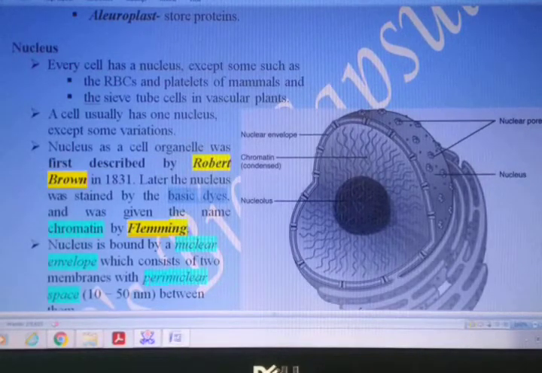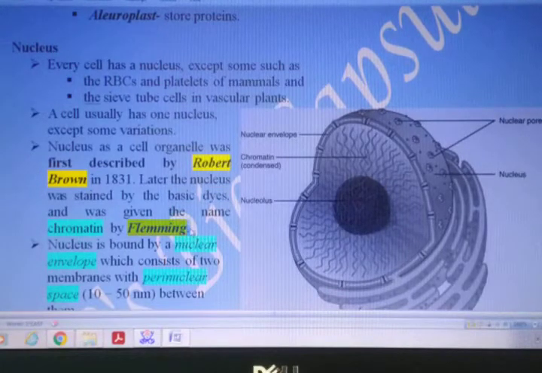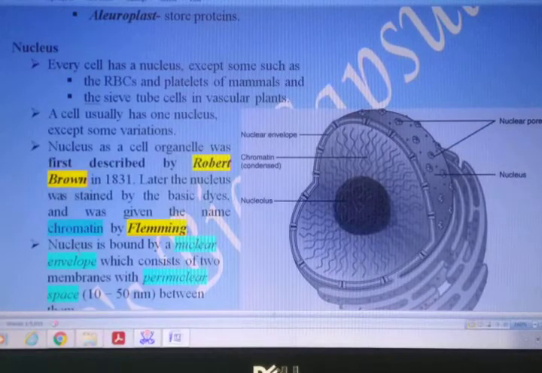And then later on another person, Fleming, gave the name chromatin, which we will discuss a little later, as to what chromatin is. It is inside the nucleus.